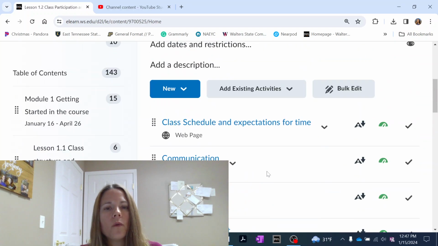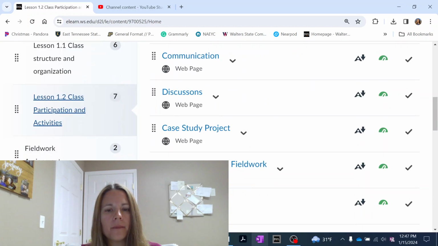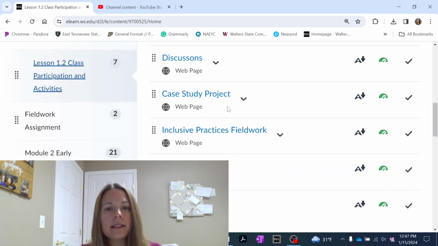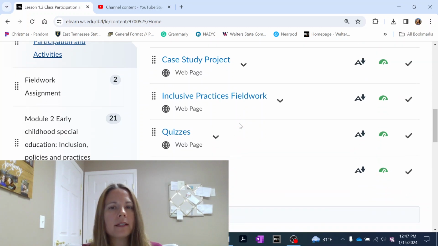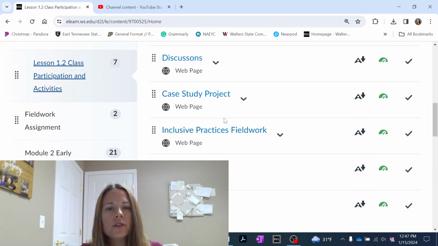Lesson 2 is going to dive more into what I expect of you, like the course schedule and expectations, which we went over when I showed you the timeline. How will we communicate with each other? How will I communicate with you? What can you expect from me? It talks about discussion, the case study project that you will be involved in, inclusive practices, field work, your quizzes, and then what's next. So I want to jump up here real quick.